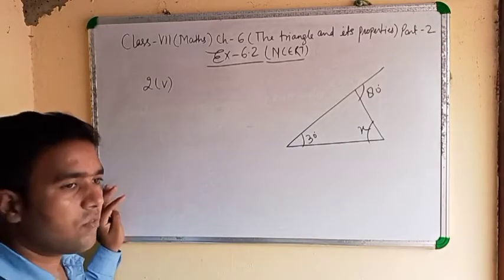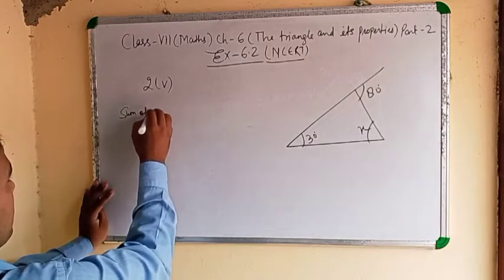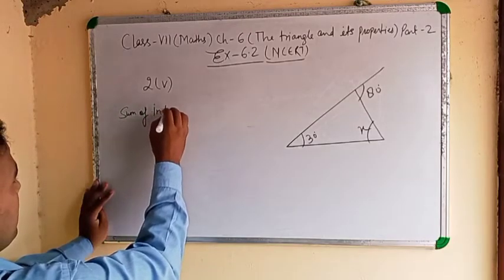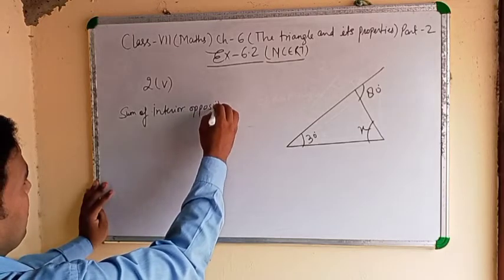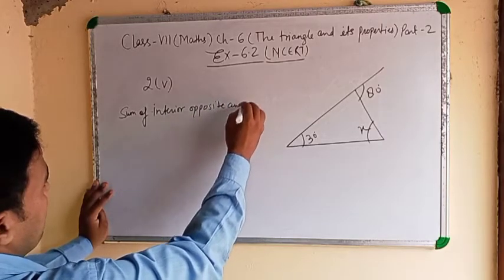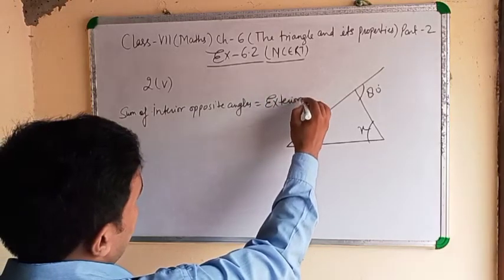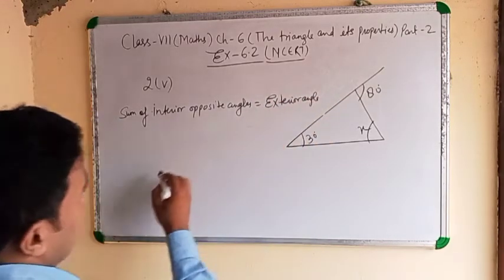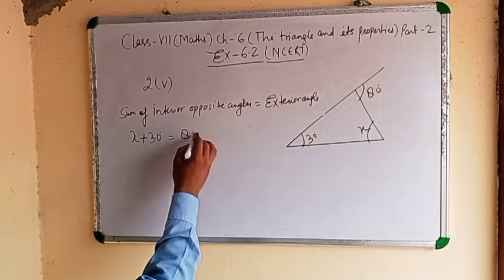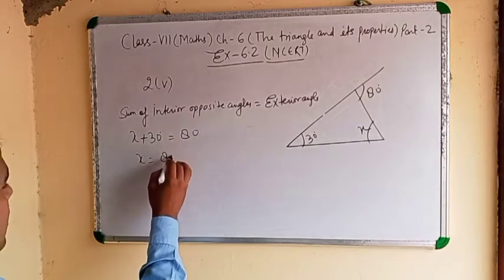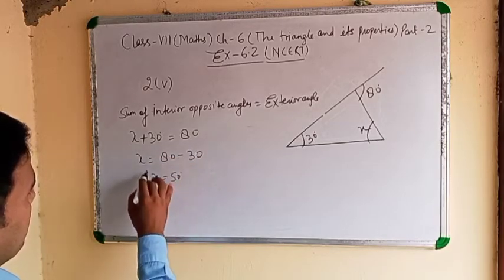With the help of that formula, the sum of interior opposite angles equals the exterior angle. Means x plus 30 equals 80. x equals 80 minus 30, then x equals 50.